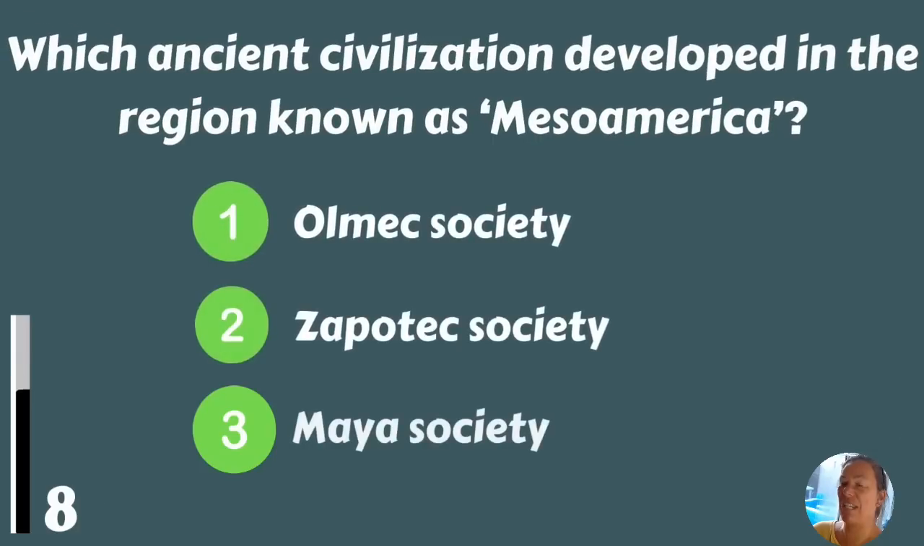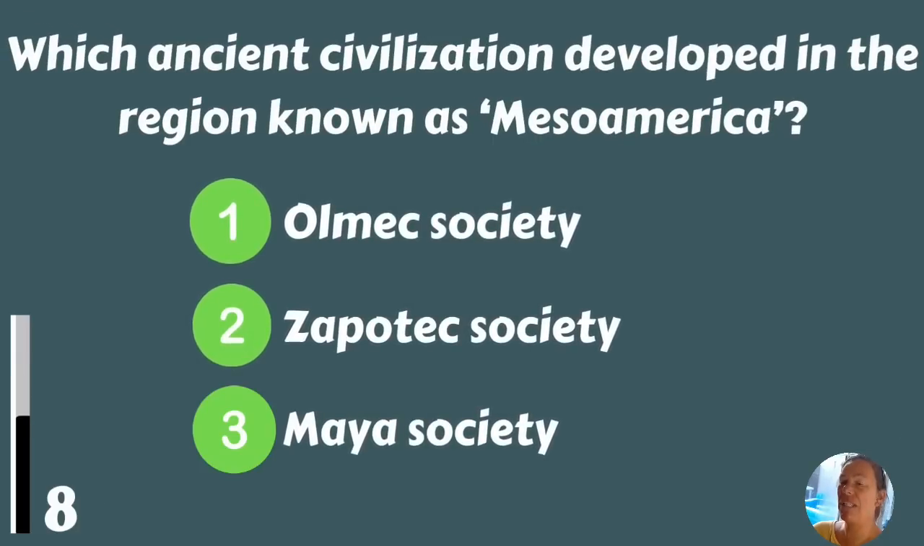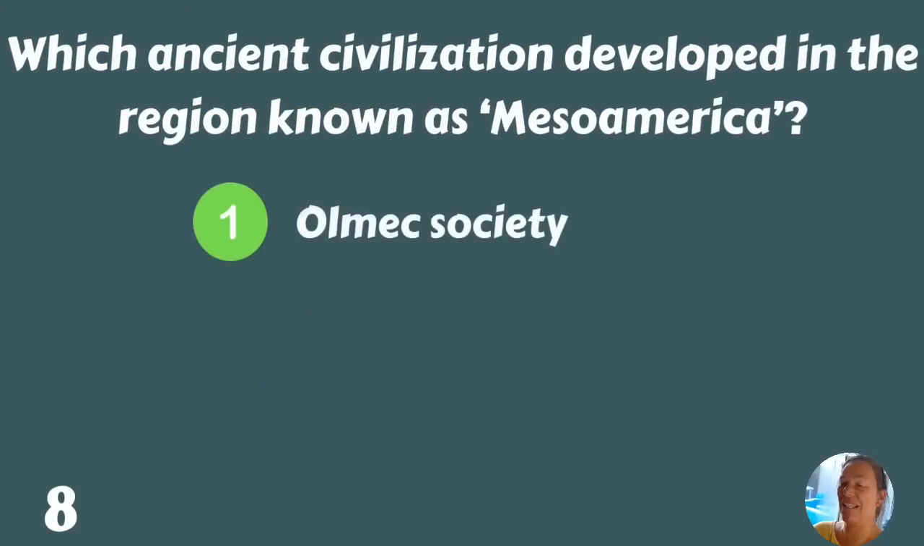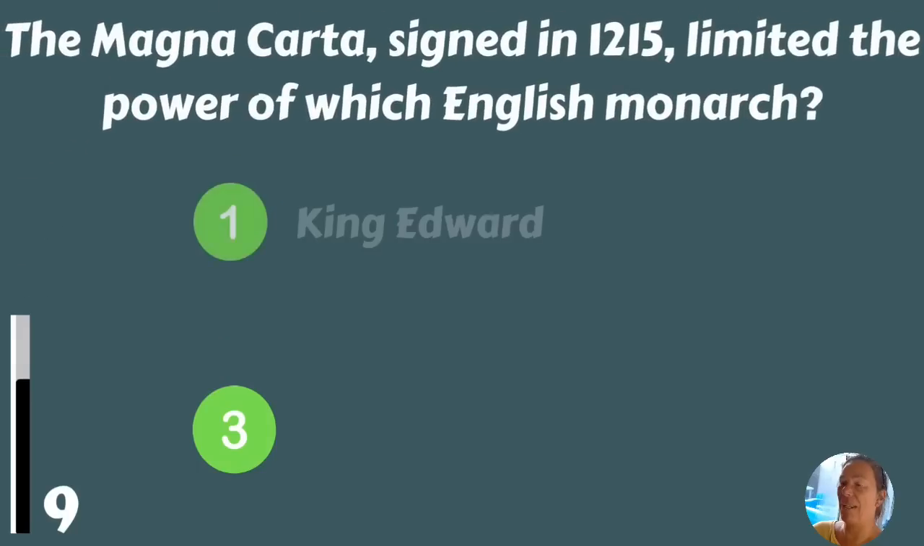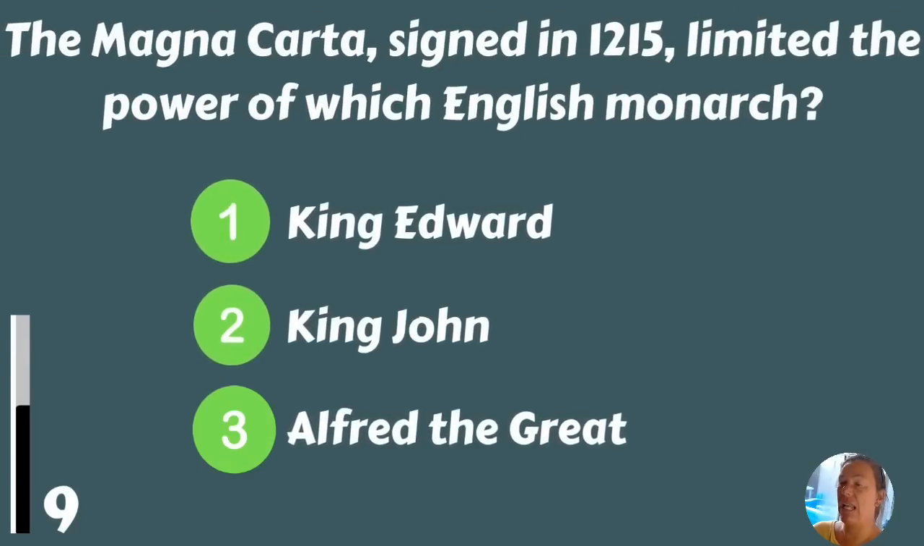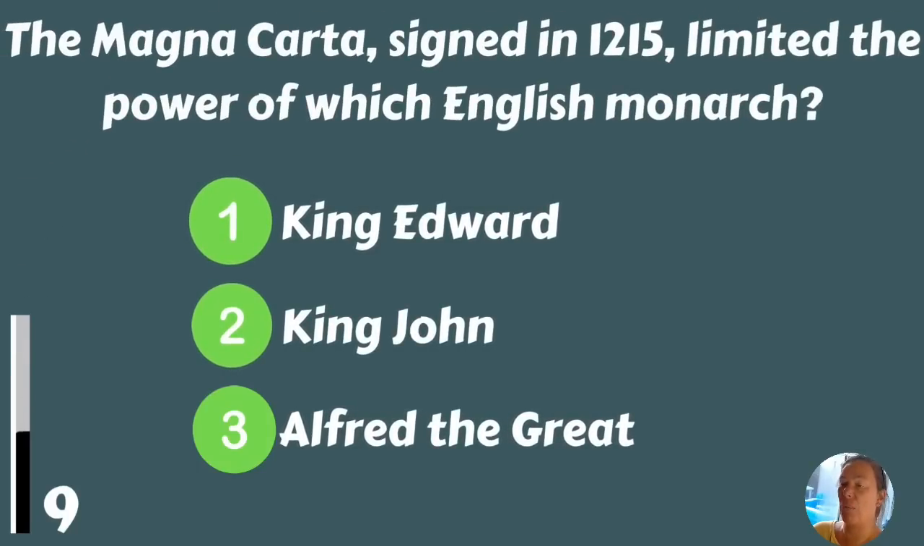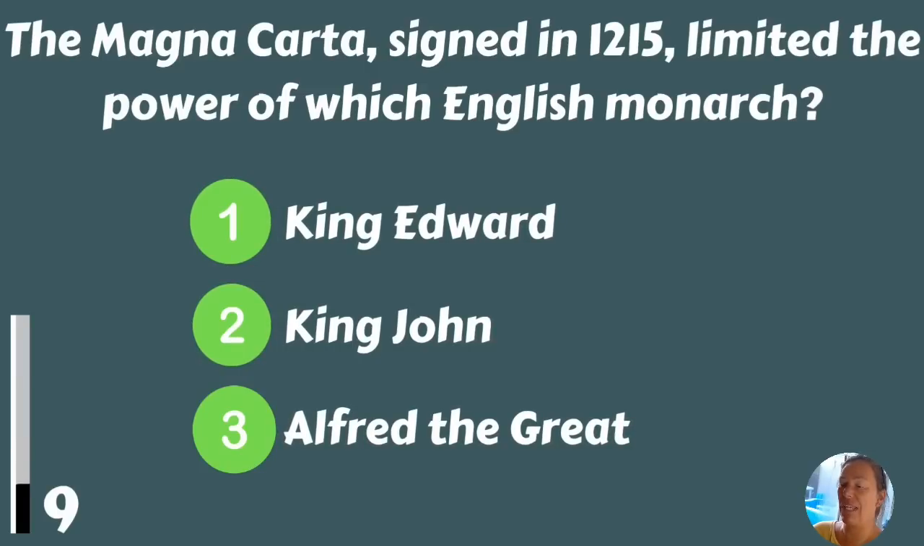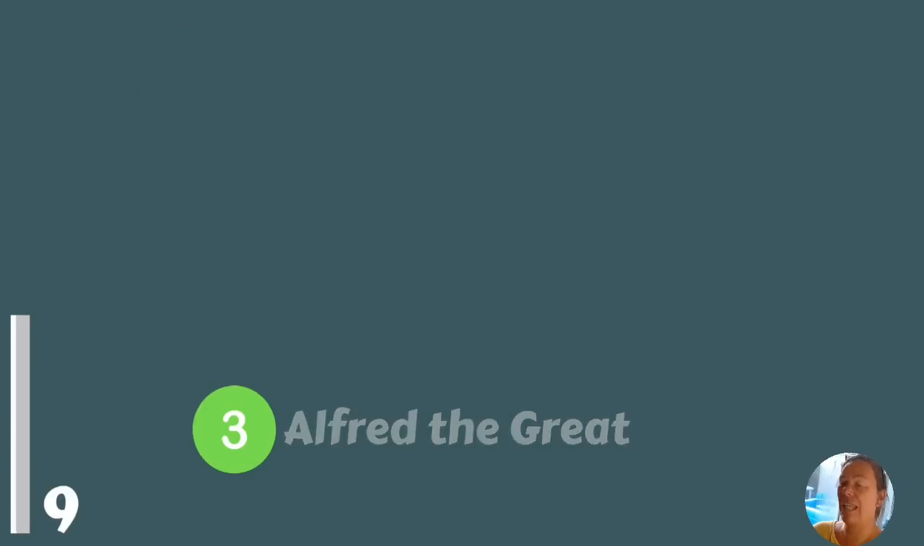Which ancient civilization developed in the region known as Mesoamerica? Olmec Society, Zapotec Society, or Maya Society? Olmec Society. The Magna Carta, signed in 1215, limited the power of which English monarch? King Edward, King John, or Alfred the Great? King John.